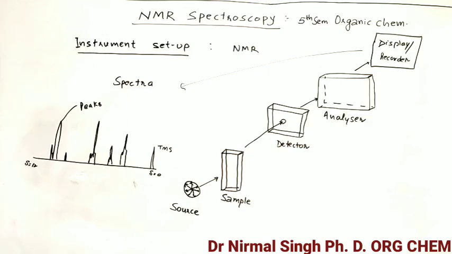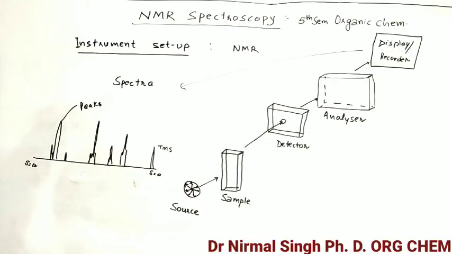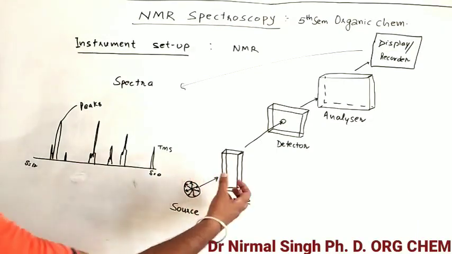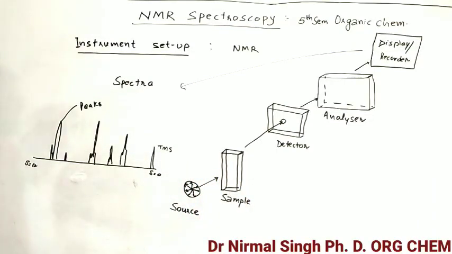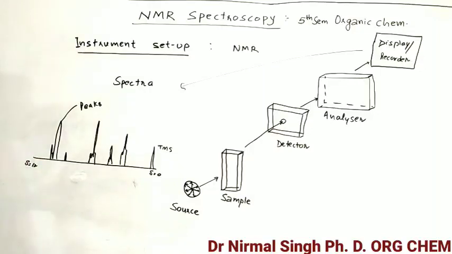So when the light strikes the sample, the detector, an electronic component of the instrument, detects the radiation which is transmitted or absorbed, because the sample absorbs some radiation depending upon the energy gap between the two energy levels, or you can say based upon the nature of the sample and how it behaves towards light. All samples behave towards light differently. Even all the bonds behave differently. So the sample absorbs some light, transmits some light, reflects some light. The detector detects all types of such radiations.